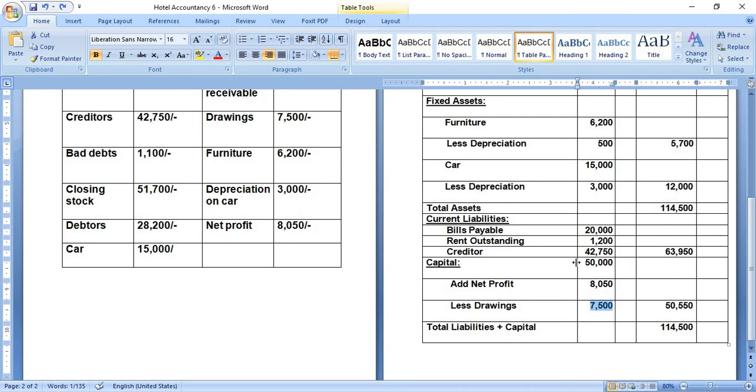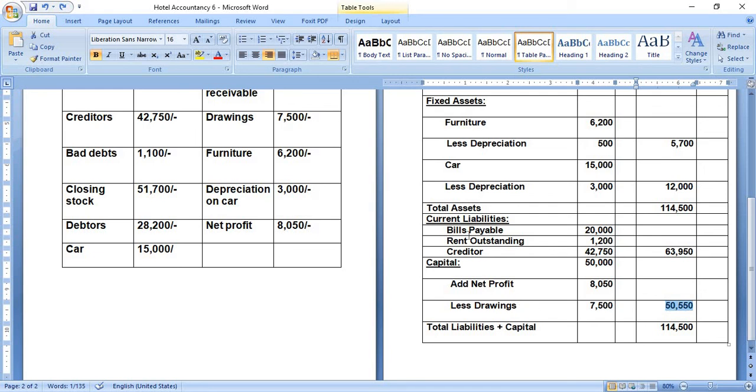If we calculate 50,000 plus 8,050, whatever amount comes, less 7,500 gives you 50,550. So the capital amount will be 50,550.